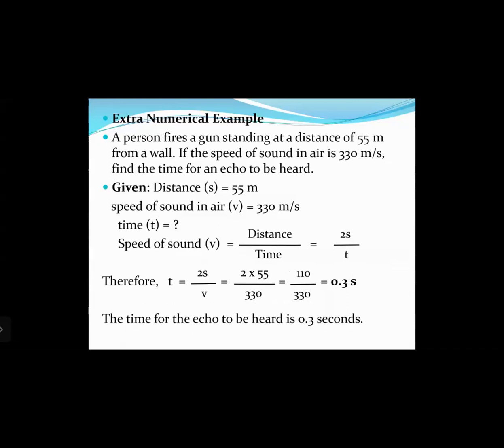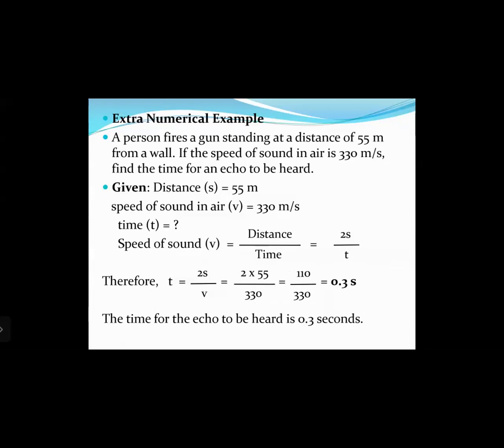A person fires a gun standing at a distance of 55 meters from a wall. If the speed of the sound in air is 330 meters per second, find the time for an echo to be heard. So let us see, we have distance given as 55 meters. Speed of sound in air is 330 meters per second. We have to calculate the time.